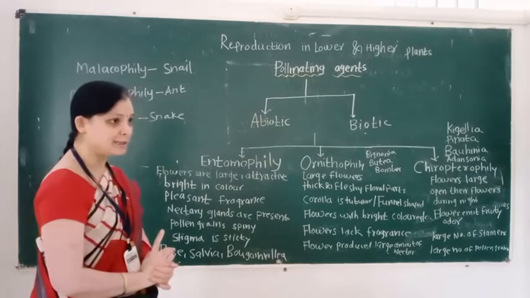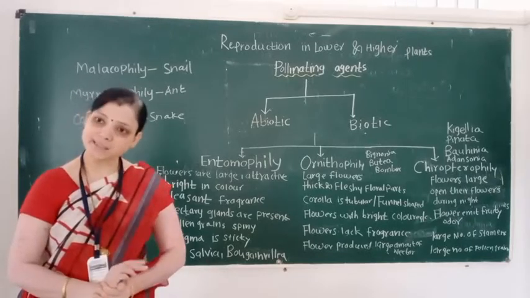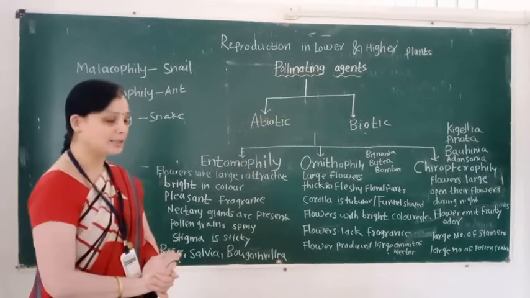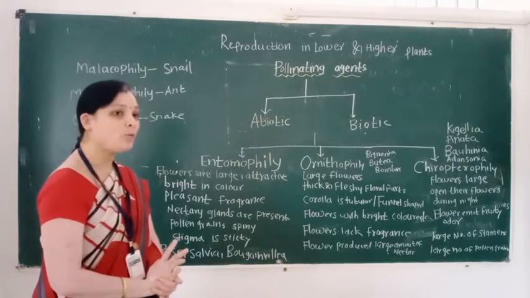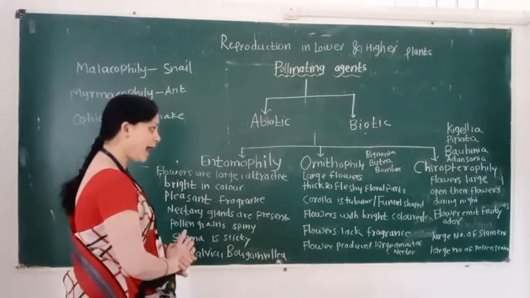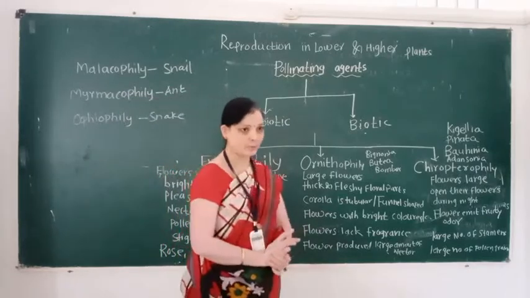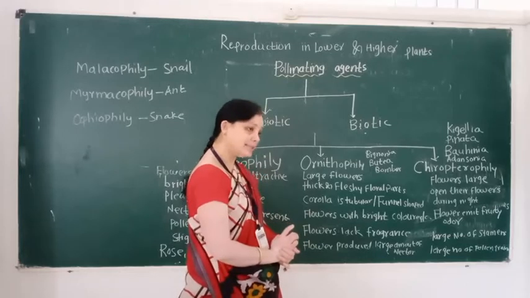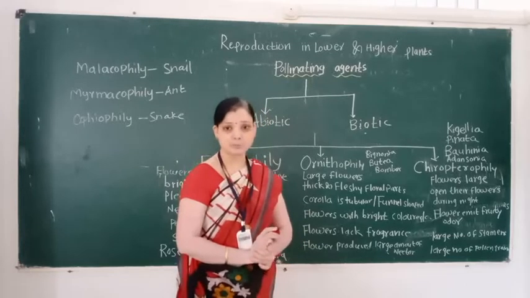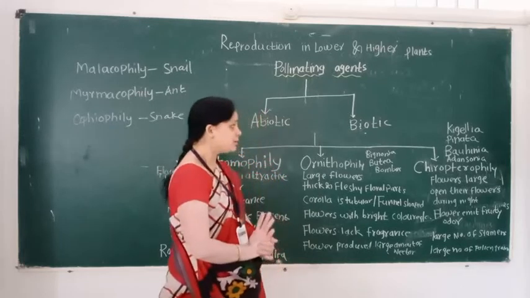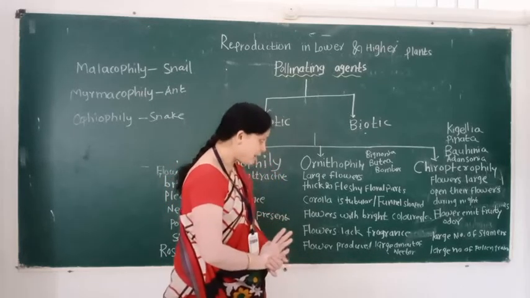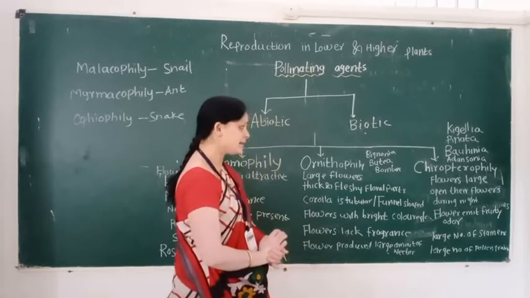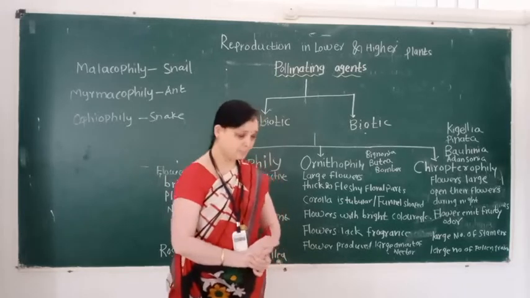The first is entomophily. Entomon means insect. And the third is Cheiropterophily. When pollination takes place by bats, it is called Cheiropterophily. Examples: first Kigelia, second pinnata, third Bauhinia, and last Adansonia.